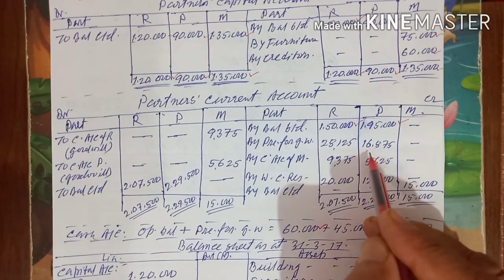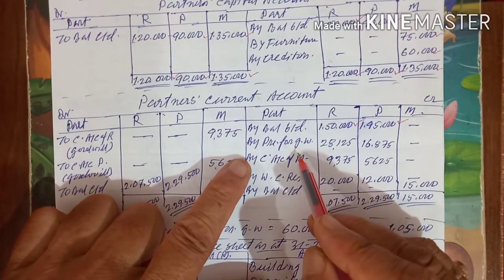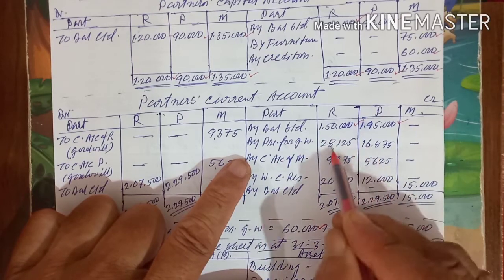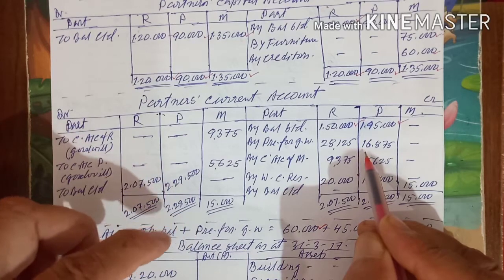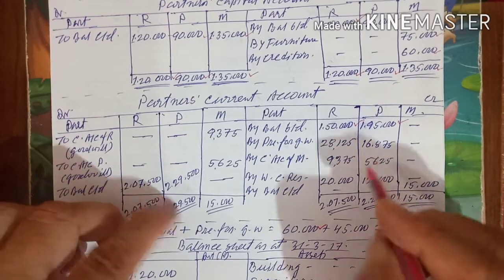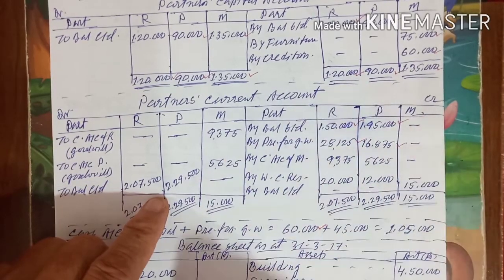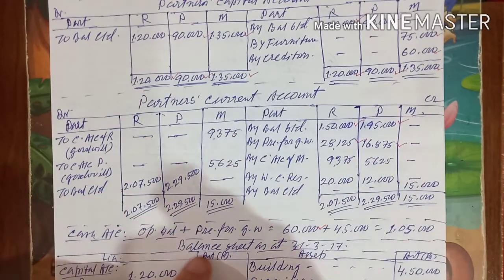This is generally cash account debit to premium for goodwill, and premium for goodwill account debit to all partners' capital account. If you add, you will get 45,000, and this is in which ratio? Sacrificing ratio, that is 5:3. So you are getting 28,125 and 16,875.